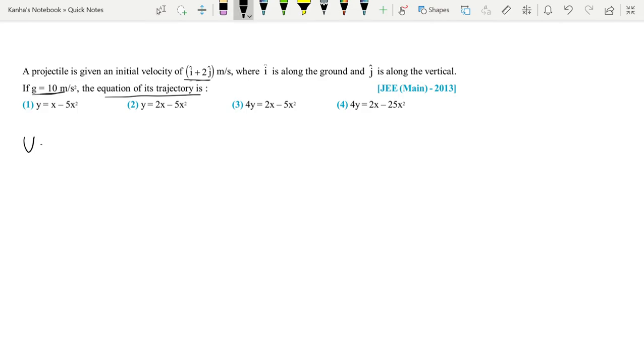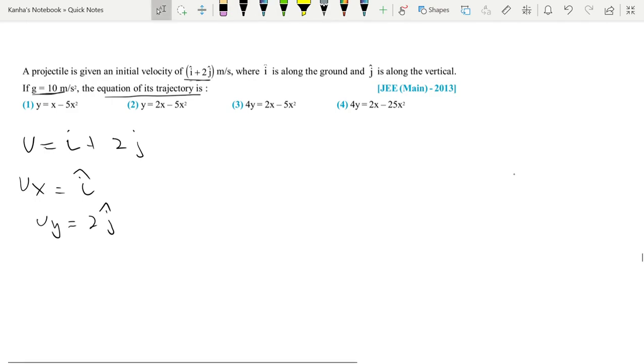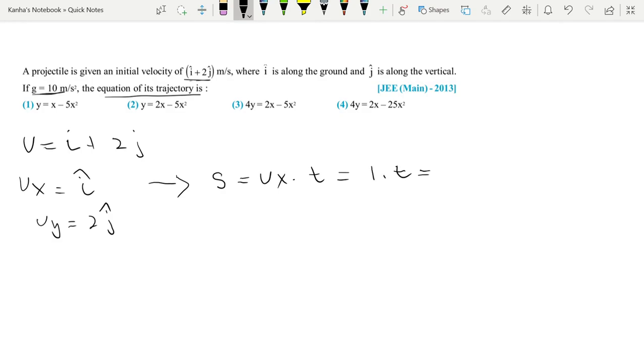Just first write what is given to you. You are given i plus 2j as the u. Now first split it into two components. You have ux as 1 and uy as 2. This is given in the question. Now if I want to find my position, you know that there is no acceleration in the x direction. So x is equal to ux into time, which is 1 into t, equal to t. This is for x.